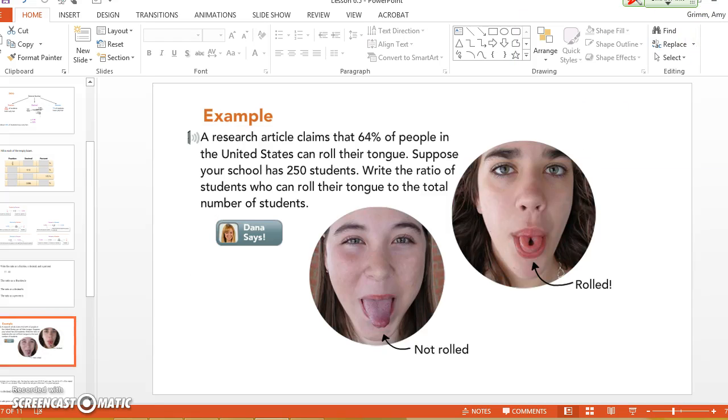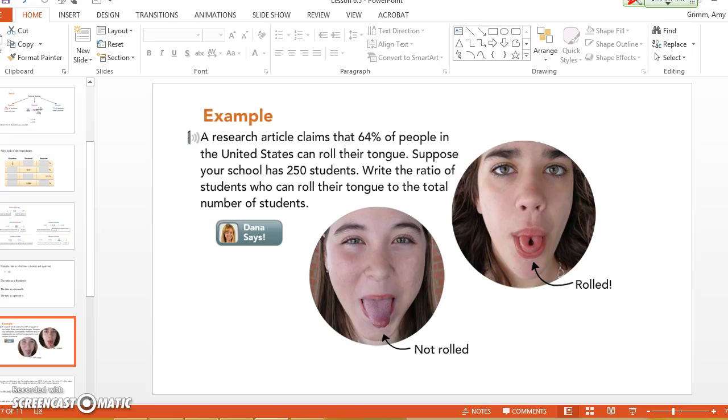All right. This one grosses me out because I don't really like tongues. But they said, a research article claims that 64% of people in the United States can roll their tongue. Can you guys roll your tongue? I can. Is there anybody who can't? Okay, so that's 1. Anybody else? 2? 3? So there's 3 people. 4. Jenna can't? Well, that would definitely be over 60. Cassie can't? You can't do yours either? Okay, so there's a few. That is a genetic thing, by the way, that you can roll your tongue.